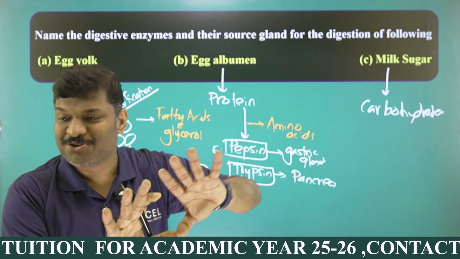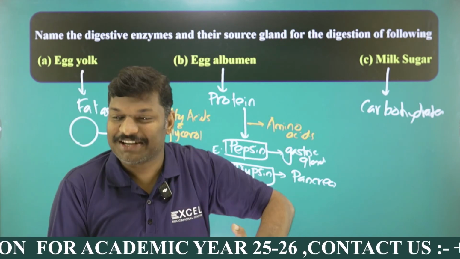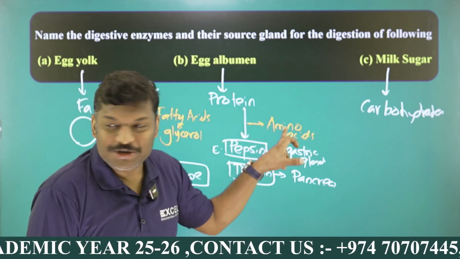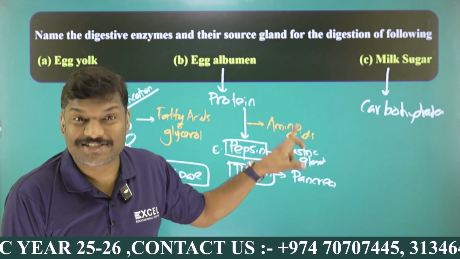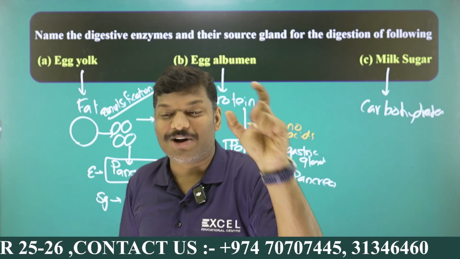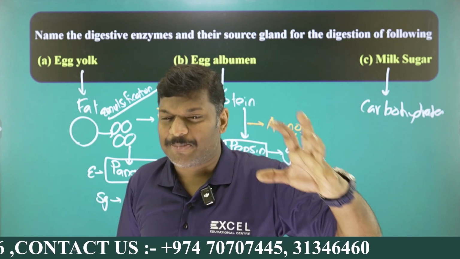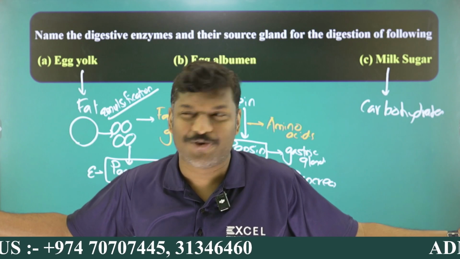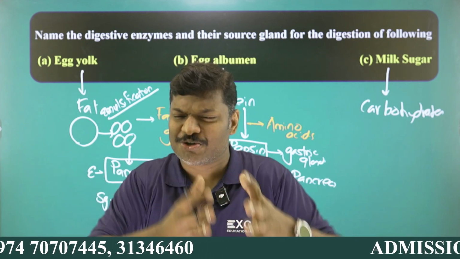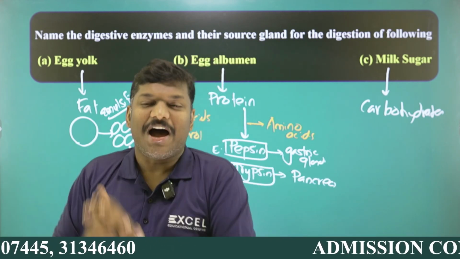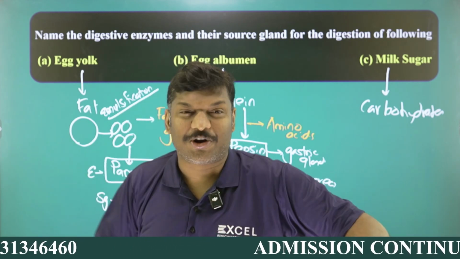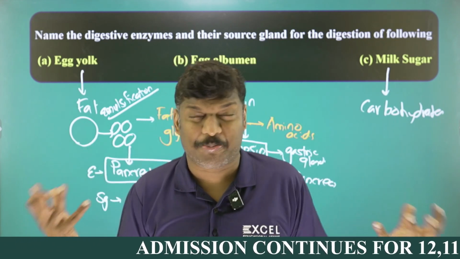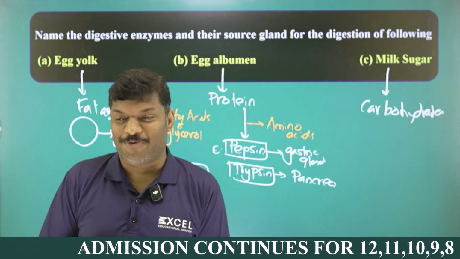The yellow colored one is not asked in the question, because this is revision time and the last lap, so that is why I am giving some extra. So proteins are completely digested to form amino acids. Amino acids, important, my dear student. There are 20 amino acids in our body to make protein. We are taking different types of protein food each and every day, and they are completely converted into 20 different categories of amino acids. These amino acids are very important for our growth, our immunity, all our hormones, all our enzymes, all our pigments. Proteins are very important for our body, my dear student.